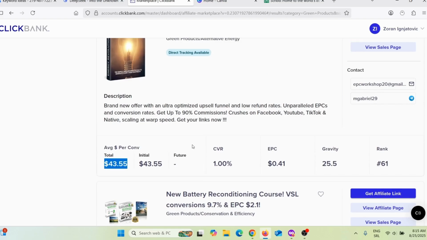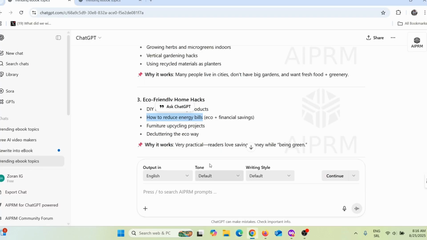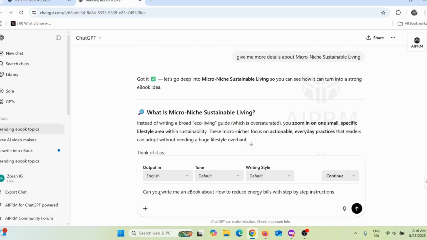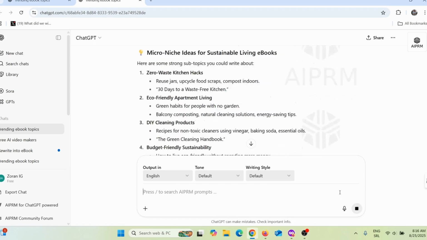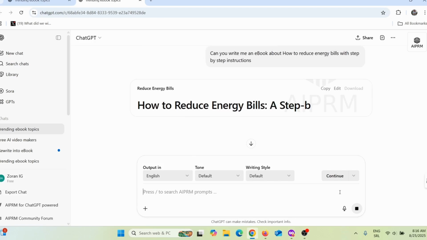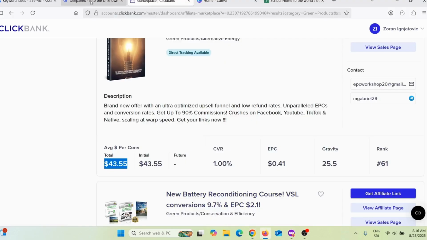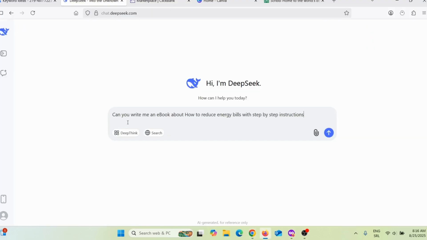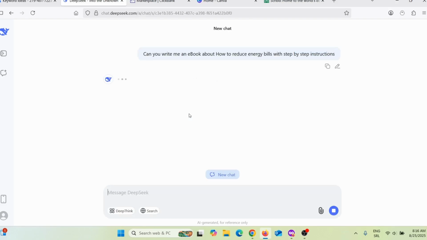So what do I need to do? Now I need to write an ebook. So I will go back here on ChatGPT and I will give it a new prompt. And I will say something like this. Can you write me an ebook about how to reduce energy bills with step-by-step instructions? And then press enter. Now if you're using the free version of ChatGPT, then ChatGPT will give you a short ebook. Now what you can do is you can go here on DeepSeek and you can give it the same prompt, and DeepSeek will write you a longer ebook, okay?